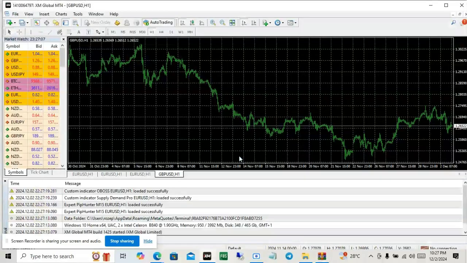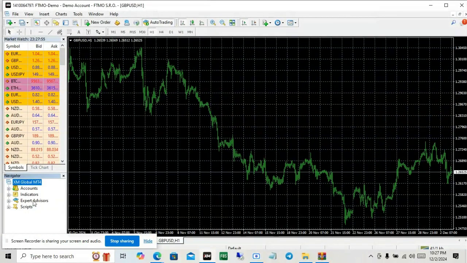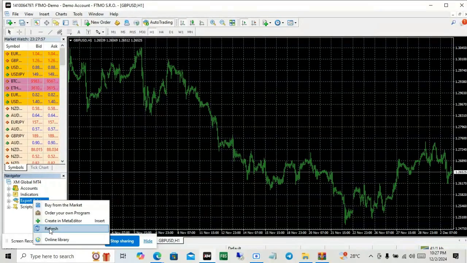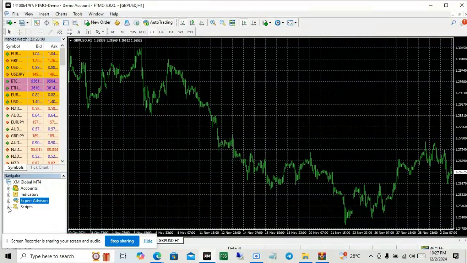Press Ctrl N. Then go to Expert Advisors. Right-click on it and click Refresh. Then drag the EA to the chart.